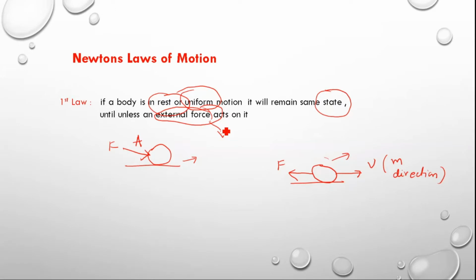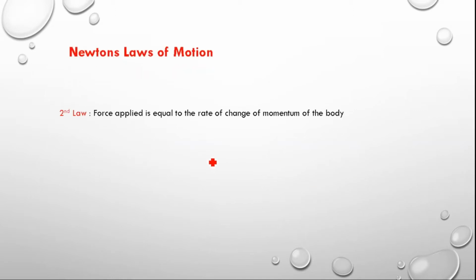Now in this law, he has given the effect of force. He has told the effect of force, but what quantity of force is acting, that he didn't tell. He has given that in his second law. So in the first law, he said that if some force acts, the body's state will be affected. If the body is at rest or in motion, it continues to maintain the same state unless a force acts on it. This is what Newton said in his first law.